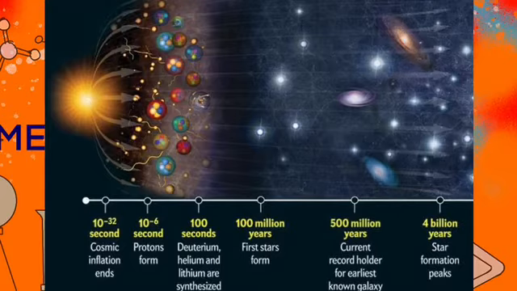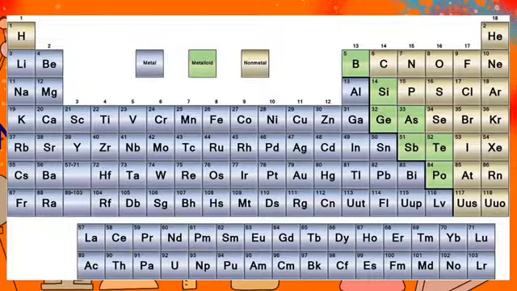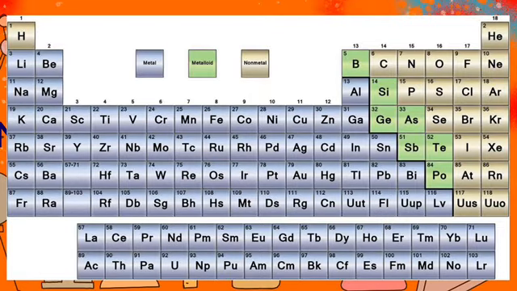So many stars were formed, and inside the stars hydrogen and helium collided with each other to form light, and they collided to form new atoms, some bigger atoms, bigger elements. Now you can see we have discovered so many elements, and on the basis of the number of protons present in the atom, we have put them into a form of a table. It is called the periodic table.